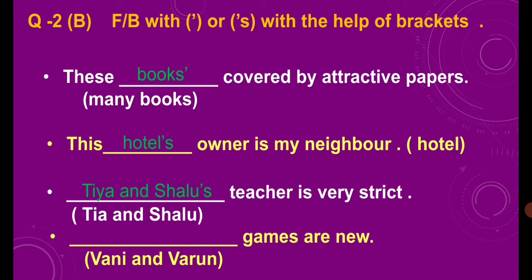Now in this question we have to focus on the sentence. What is the sentence? Games. Now just think about it. Games means what? It is in a plural form. And then are. It means what? Both have separate games. So what will we do? The answer will be Vani's, Varun's. So the answer is Vani's and Varun's games are new. Understand? So this is the way and these are the rules. You have to just focus on the rules, and after that you can attempt the answers very easily.